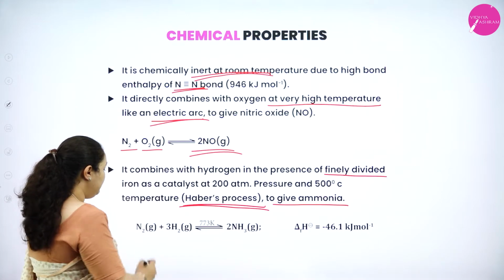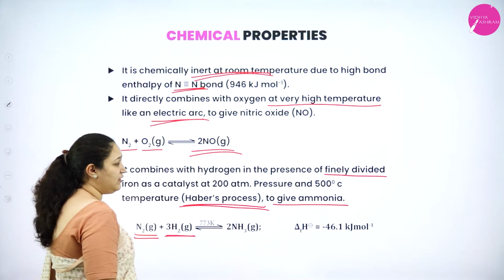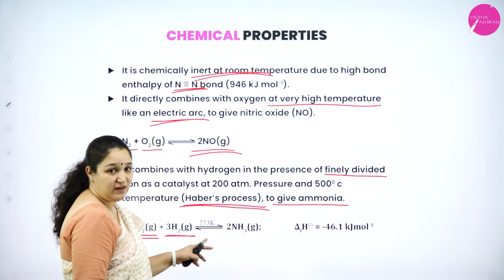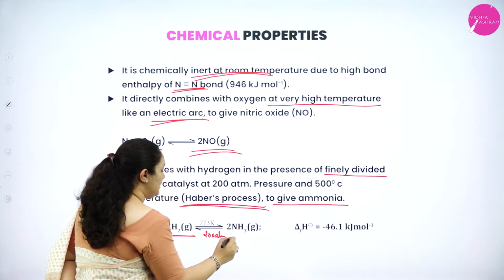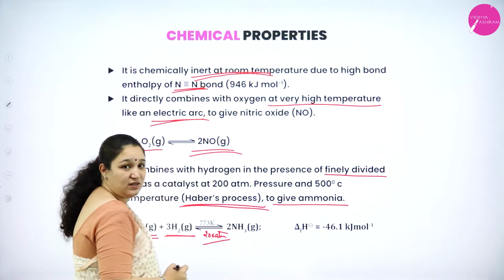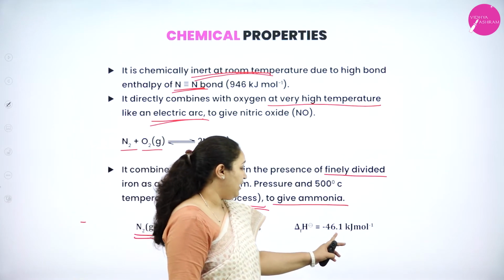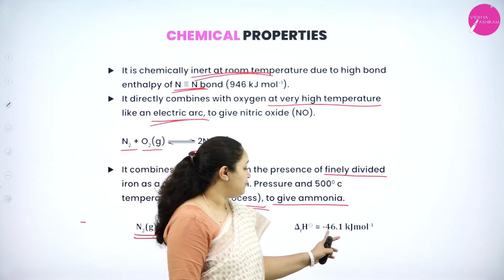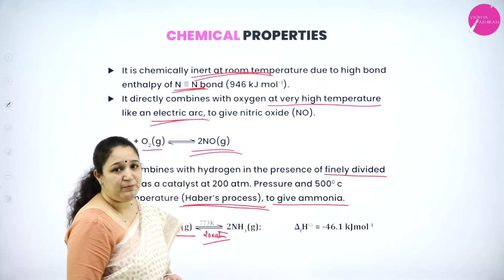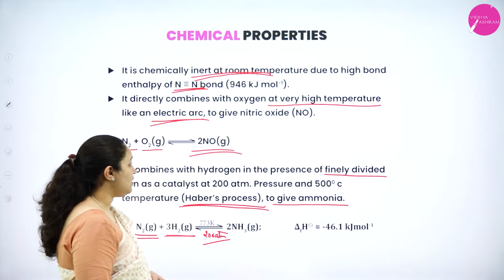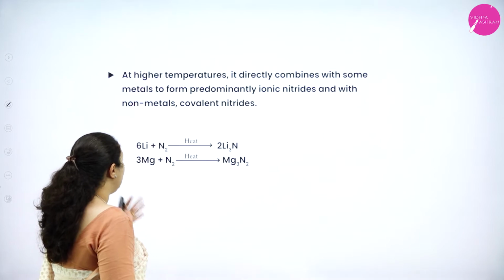Nitrogen gas reacts with hydrogen gas at 500 degrees Celsius or 773 Kelvin at 200 atmospheric pressure. You can see it requires drastic conditions to give ammonia, and during the reaction the heat liberated is minus 46.1 kilojoule per mole. That is an exothermic reaction. So this is the second reaction of nitrogen.